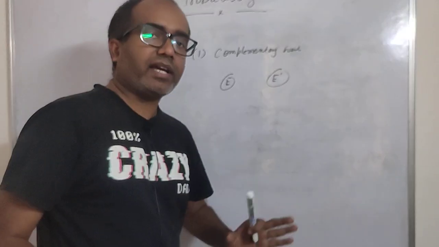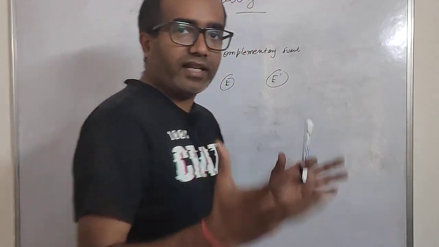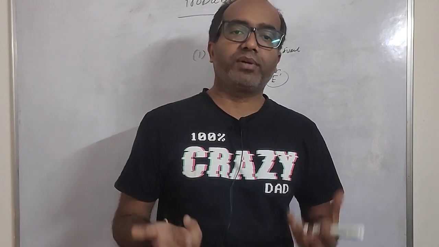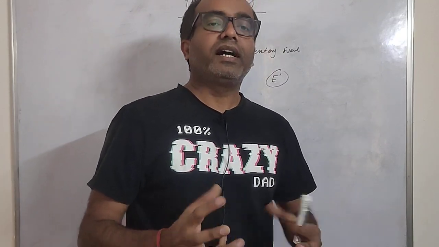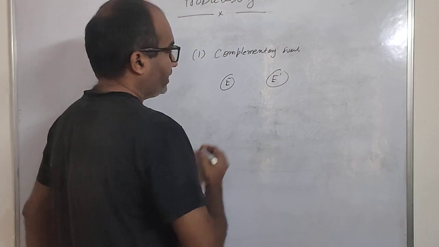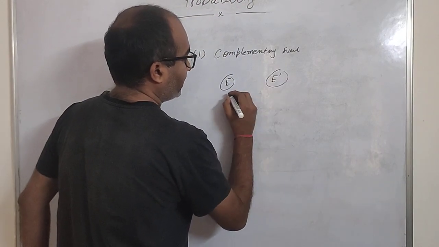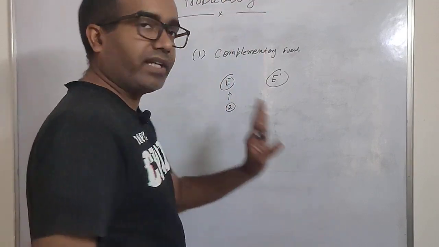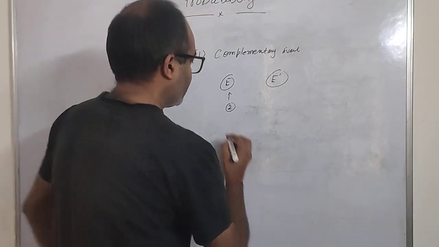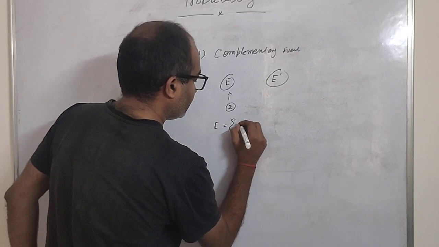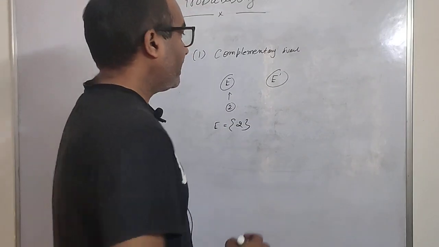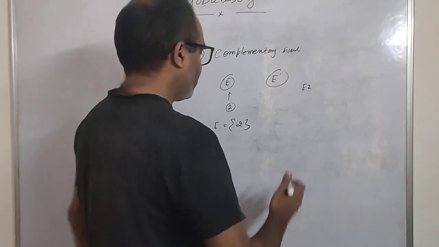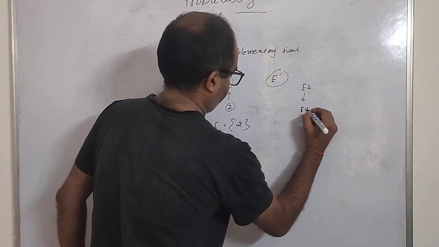So suppose I'm considering two events. One event is that when I throw a die, I should get 2. So E will be 2, only one element. And the other event I am considering, E2, is that whenever I throw a die, I should get an even number.